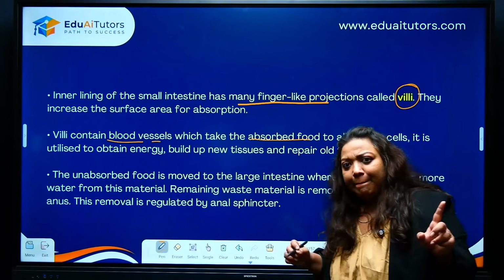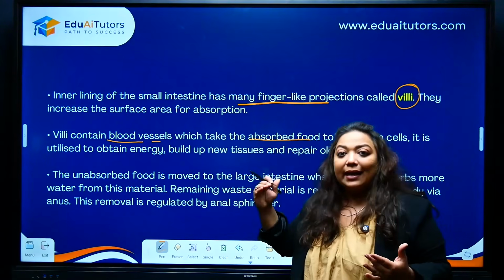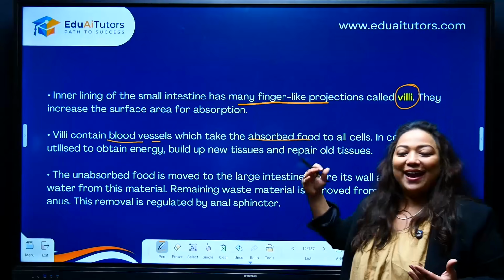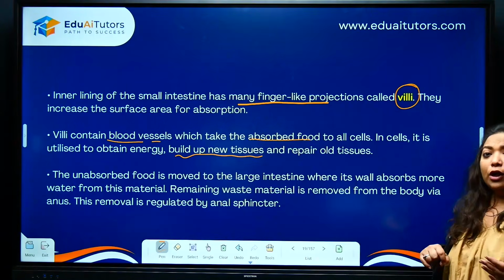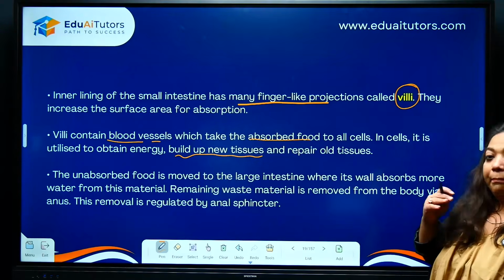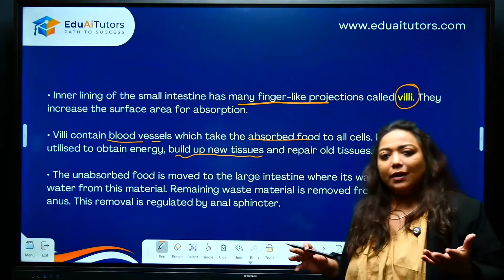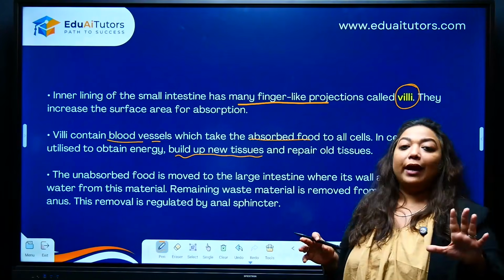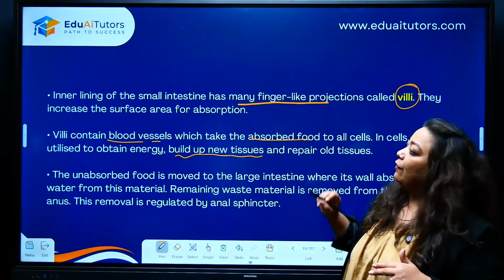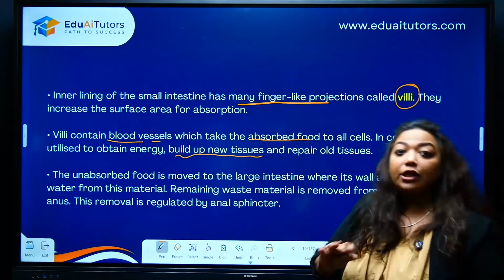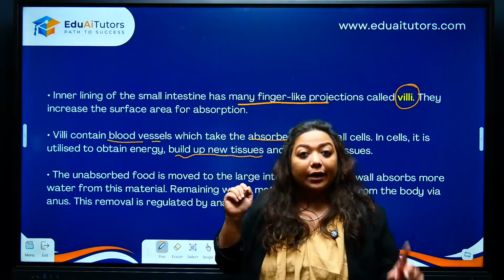Easy, easy? Good. Now when you go further, if you are not understanding, please reread, go back, look at it again. Now here, let's see this. You will also see that there are wear and tear of tissues also taking place. You don't have to write it in your answers, but for villi, you are expected to write they are finger-like projections, millions, inside the inner lining of the small intestine. Do not just write present in the small intestine. Inner lining of the small intestine.